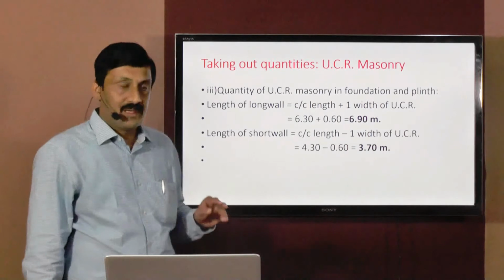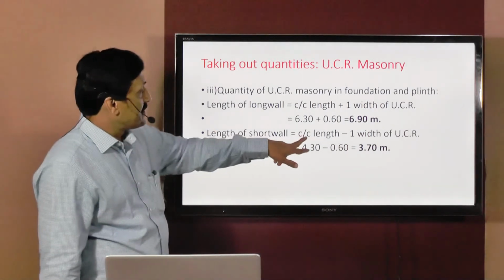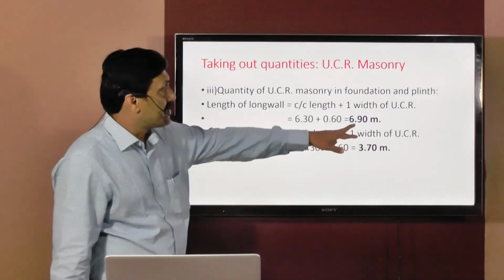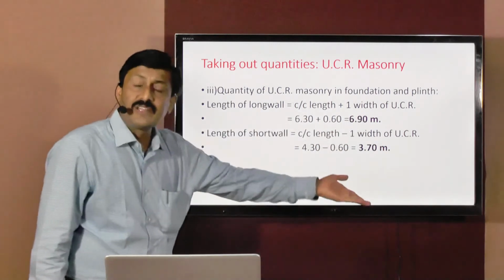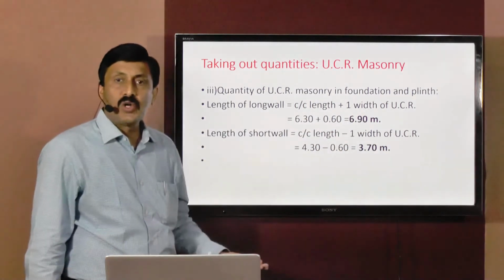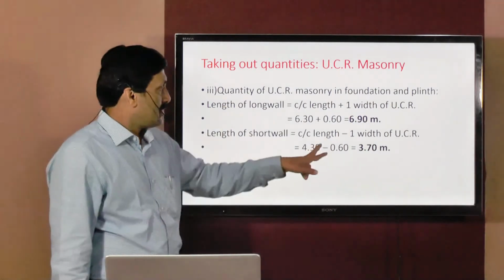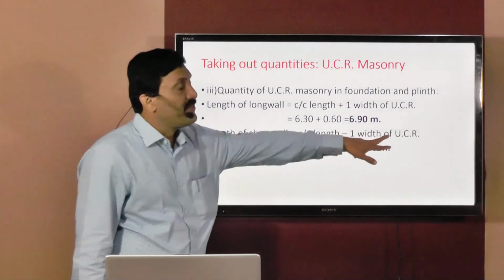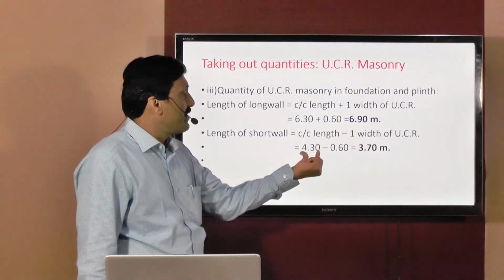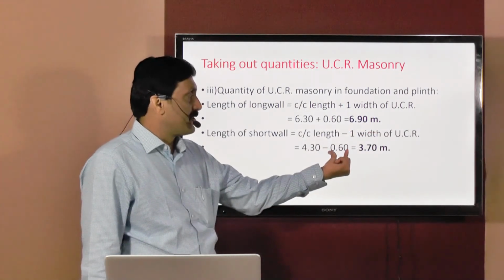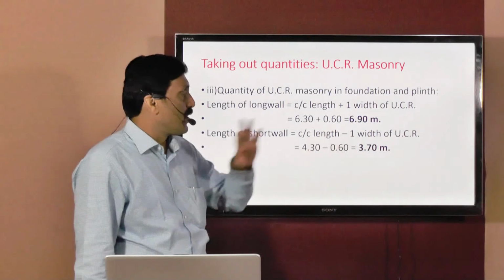And for short wall, same concept: center to center length minus, remember we subtract one width of the respective item for short walls, and we add one width of the respective item for long walls. So center to center length minus one width of UCR, that is 4.3 minus 0.6, the width of UCR. This comes to 3.7 meters.